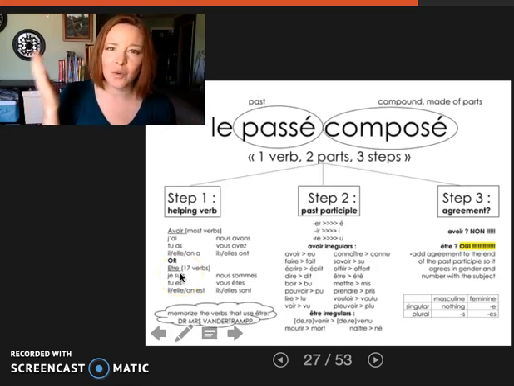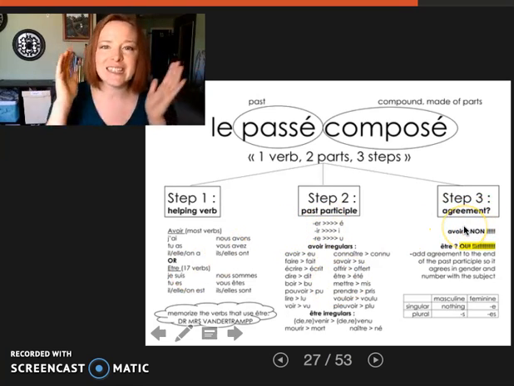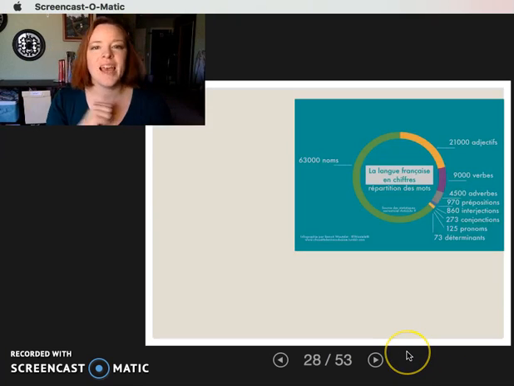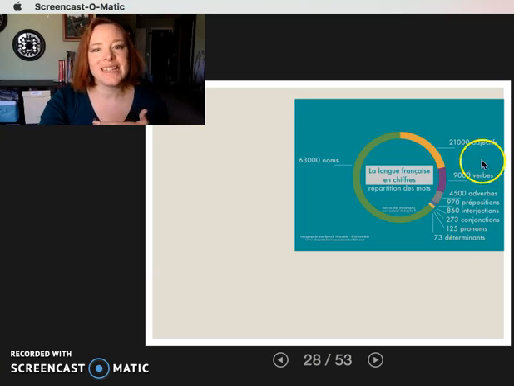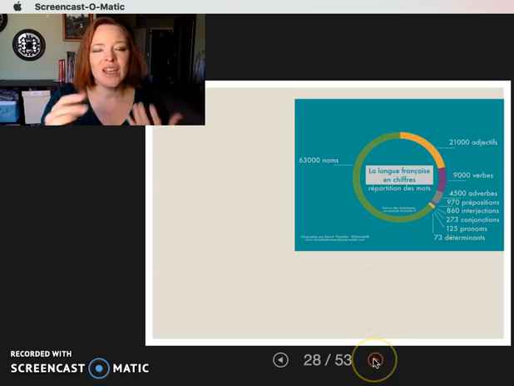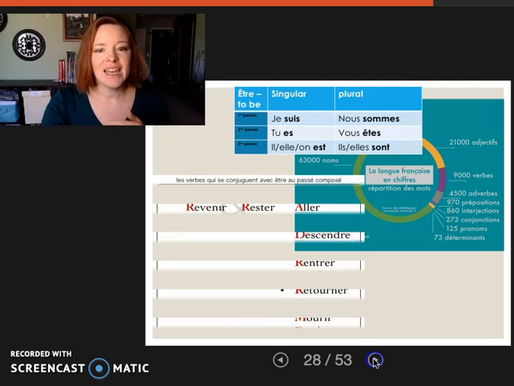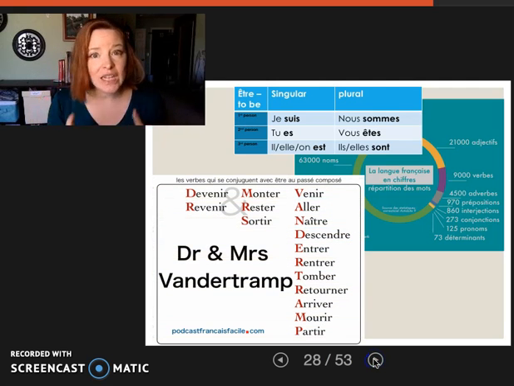And as we mentioned in the one with avoir, more likely we're going to be using avoir. Then we need a participe passé. And step three will be a lot of information here. As you already know, there are 90,000 verbs in French, and a lot of those are going to be conjugated with the verb avoir. However, there are a few that we're going to learn that take only the verb être. And here's 17 that you need to memorize that will be conjugated with the verb être.